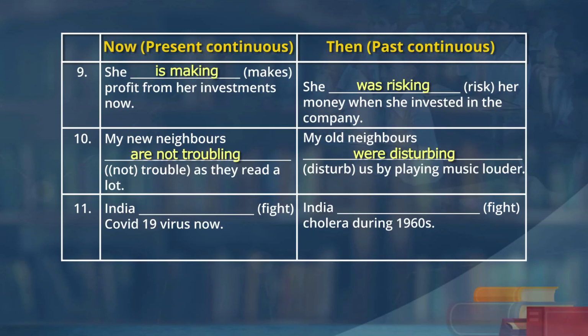India fight cholera during 1960s. India was fighting cholera during 1960s. India fight COVID-19 virus now. India is fighting COVID-19 virus now. Fine, good, thank you. So, some actions were continuing in the past for a long time, so past continuous. Action is now continuing, so present continuous.